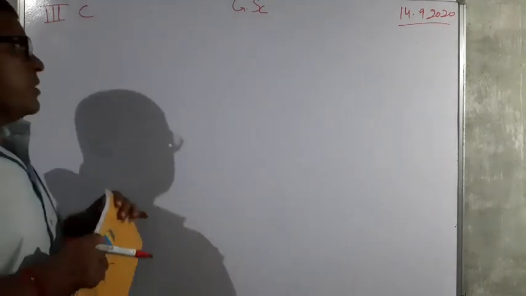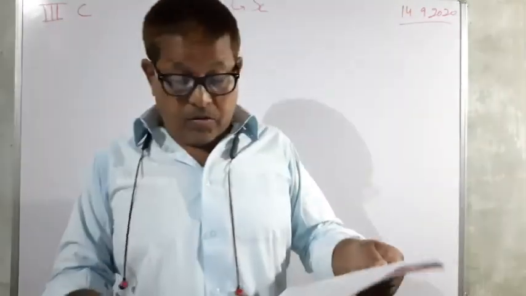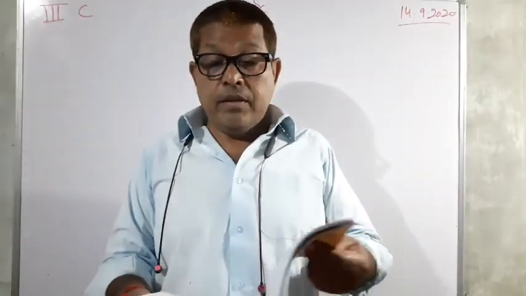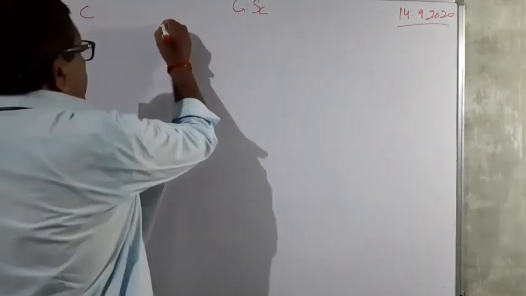Now class third C, GSC. So we are studying the human body, lesson 5.